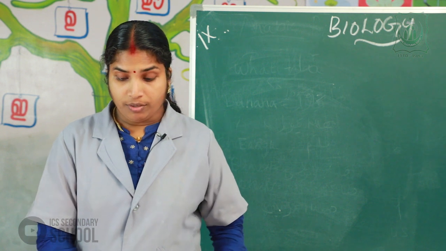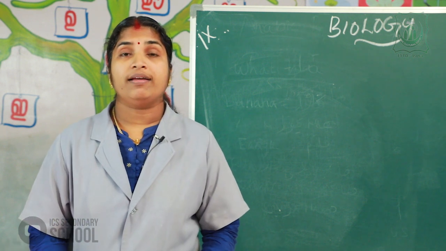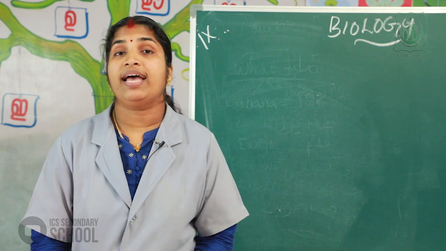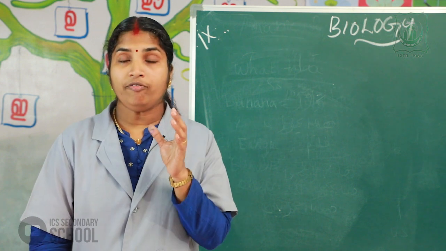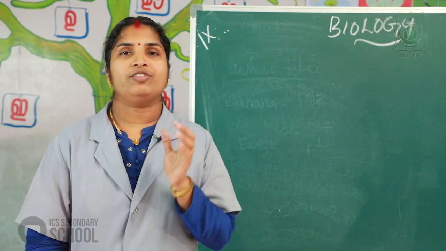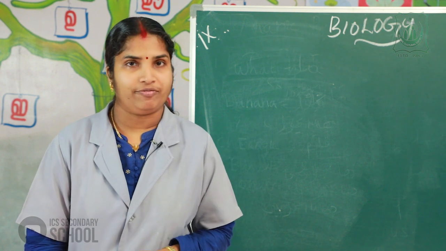These absorbed nutrients enter the cells with the help of connective tissue. That connective tissue is known as blood and lymph.